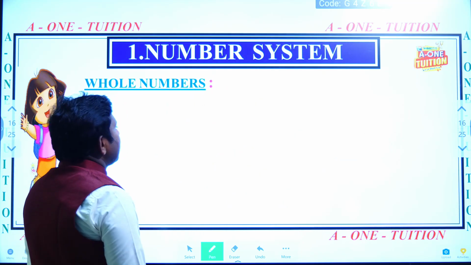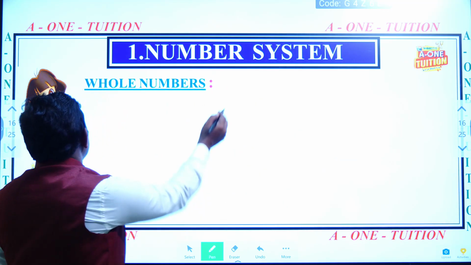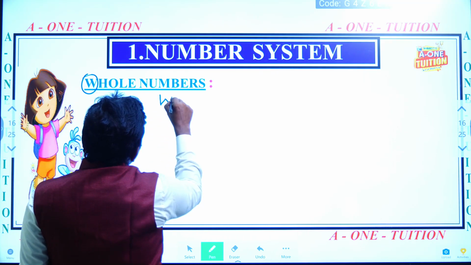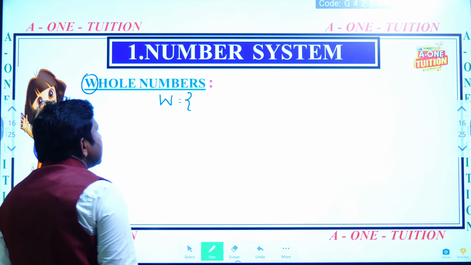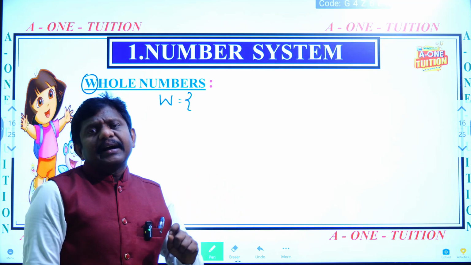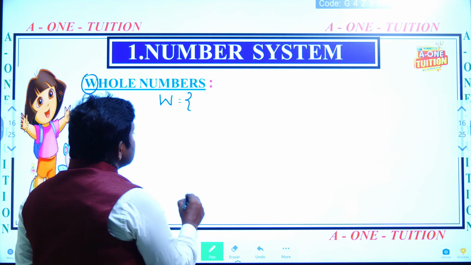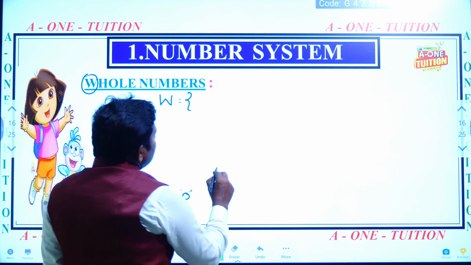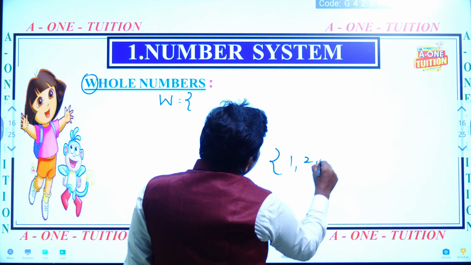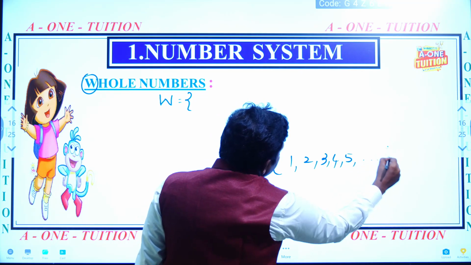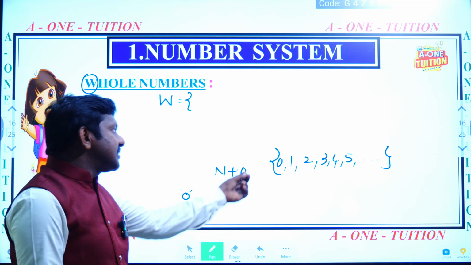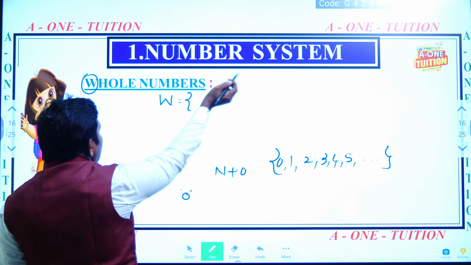Next one is whole numbers. What is the first letter? W. Whole numbers are indicated by the English capital letter W. If you keep 0 along with the natural numbers, if 0 is also one of the elements, then these are called whole numbers.